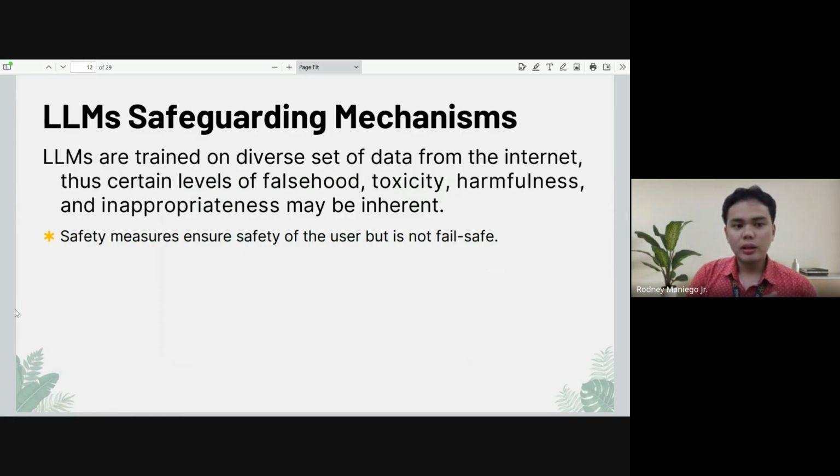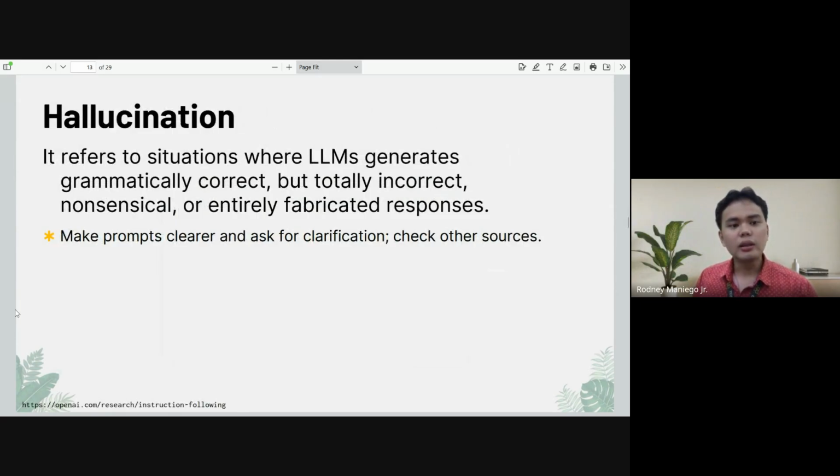So again, these companies are providing safety measures, however, it is not fail-safe. You are still the one who will be deciding if you will be using that data or not. Since these tools are being trained on large sets of data, and this is just software, no software is 100% perfect.